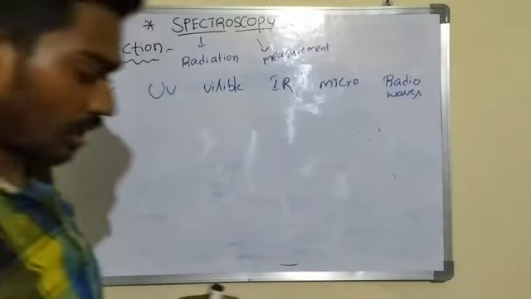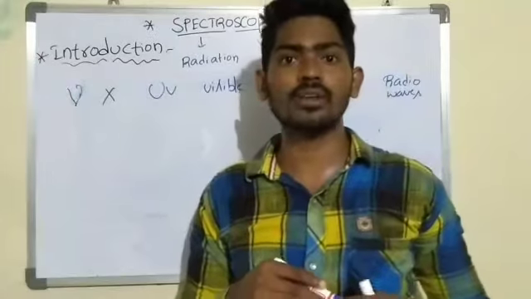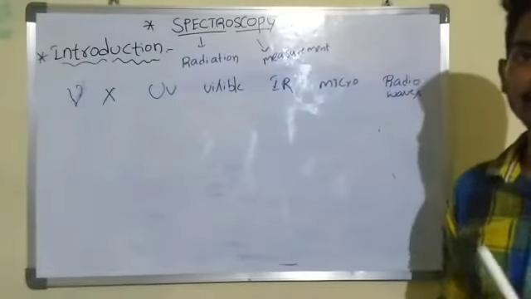These are the examples of electromagnetic radiations or regions of electromagnetic radiation.